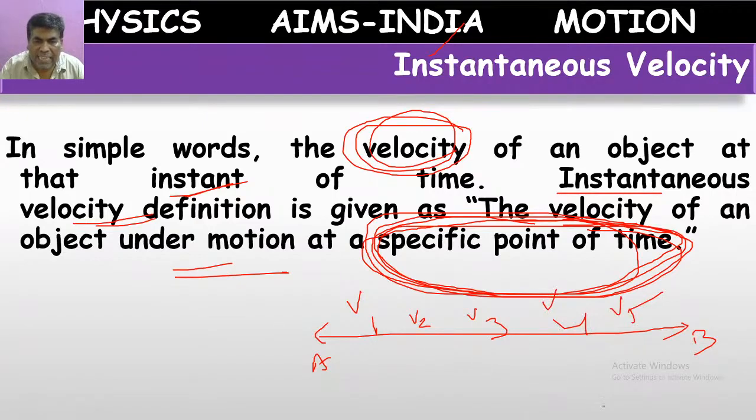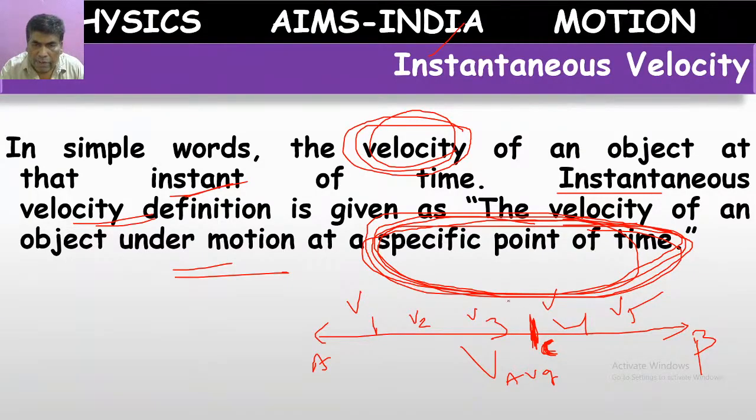My velocity is changing. Overall I can calculate the average velocity. But if anybody asks what is the velocity at point C,